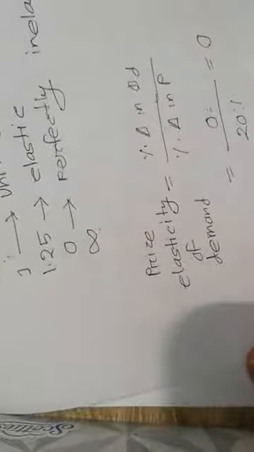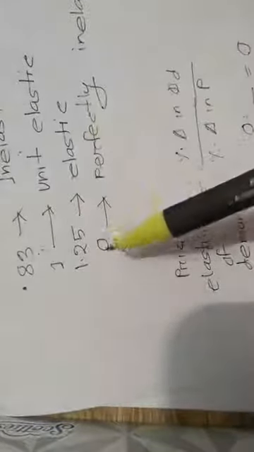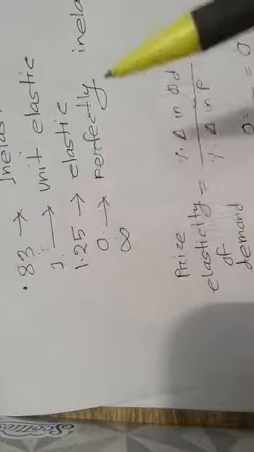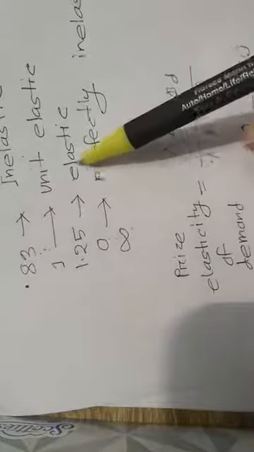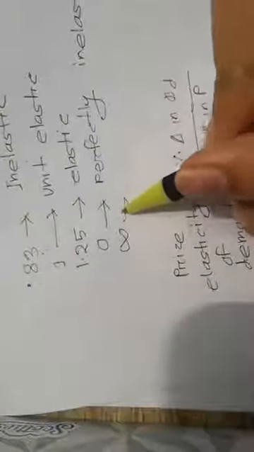What about this one? Now when it is 1, that is unit elastic, 1.25 elastic, 2 elastic, 5 elastic, 100 elastic, 1000 elastic. They are all elastic. Anything above 1 is elastic. So if you go that way, there will be a point. What is the highest point? Infinity.